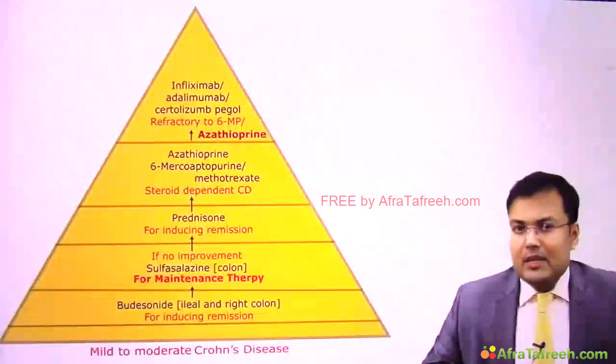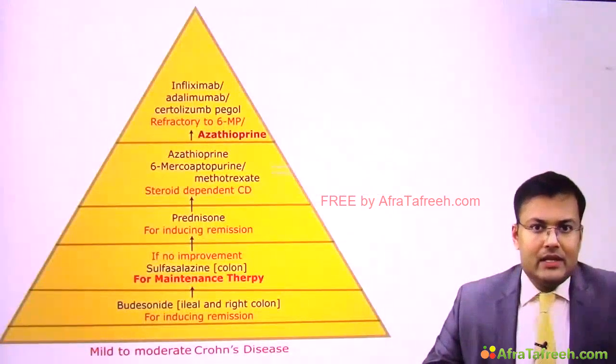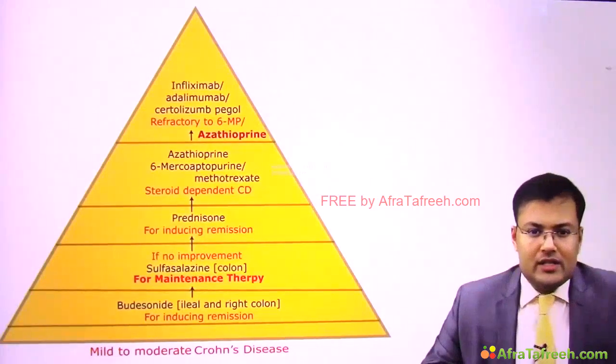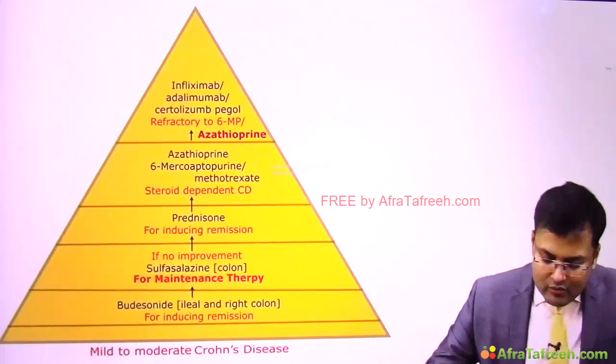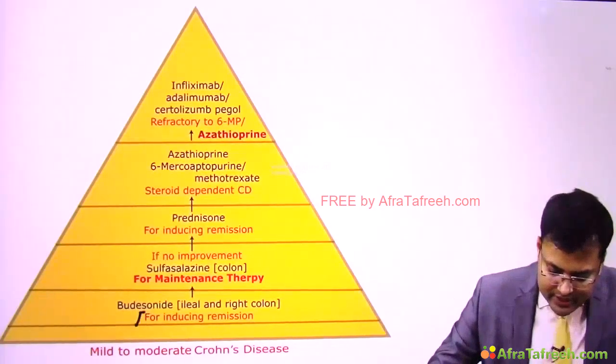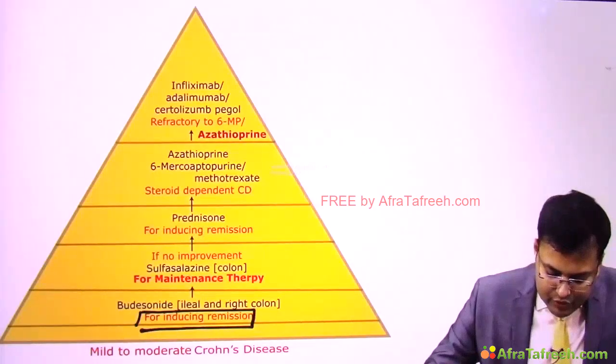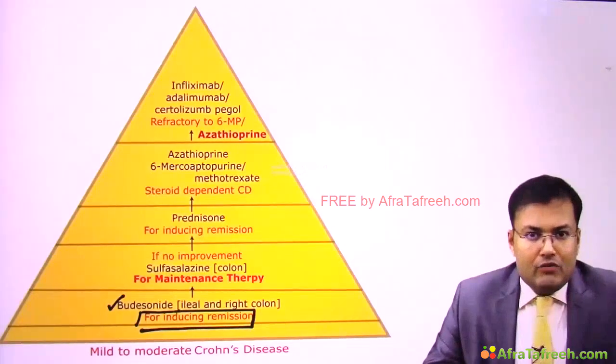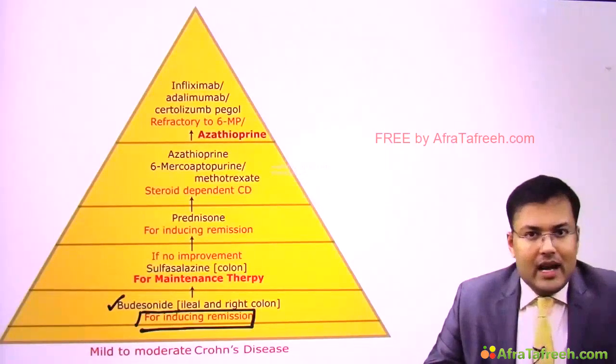Now we are going to discuss the management of inflammatory bowel disease. So first see the management of mild to moderate Crohn's disease. Okay, so for mild to moderate Crohn's disease, for inducing remission, we give budesonide, and we discussed that the most common site of involvement in Crohn's disease is ileum, ileocecal region, and cecum means colon.